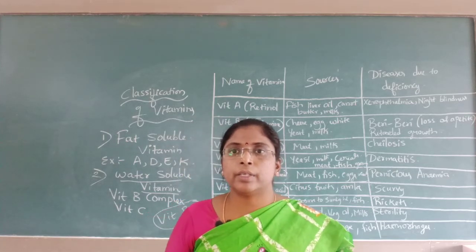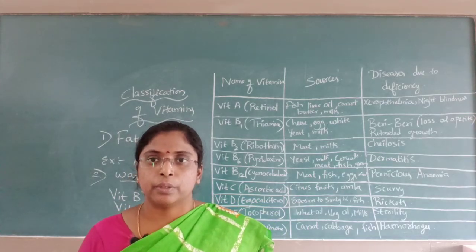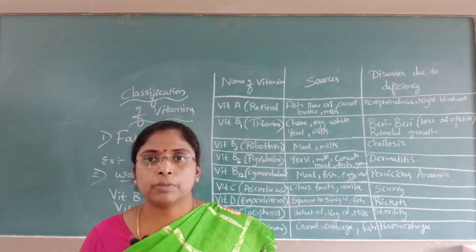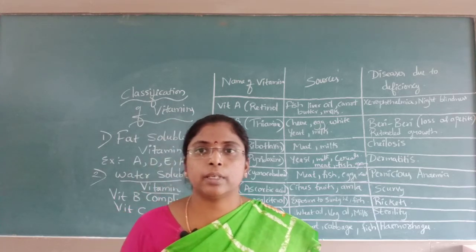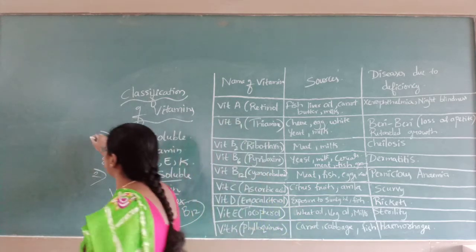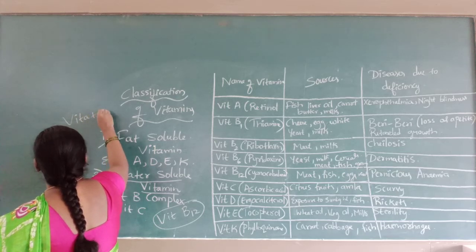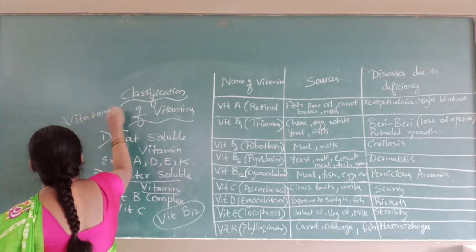The word vitamin itself indicates vita plus amine. It is made up of two. Initially, the scientists thought that the vitamins they discovered contained amino acids. Hence, they combined it as vitamine.